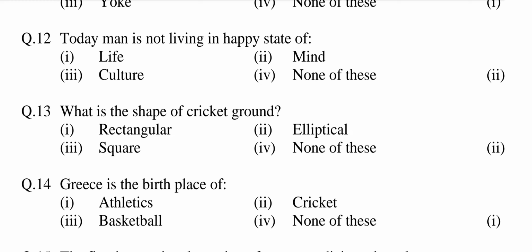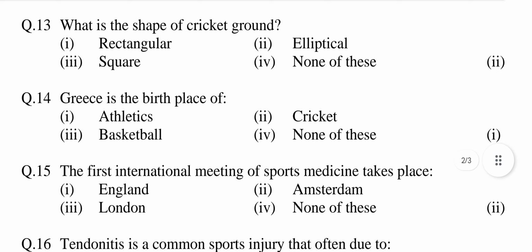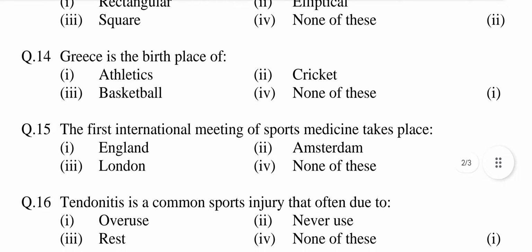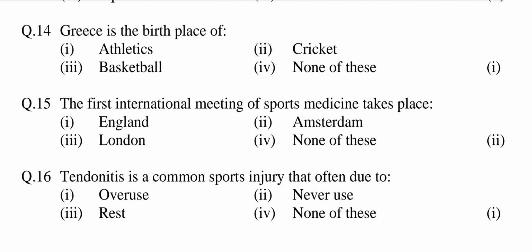Question number 13. What is the shape of cricket ground? Option first, rectangular. Second, elliptical. Third, square. Fourth, none of these. Answer is option second, elliptical. Question number 14. Greece is the birthplace of option first, athletics. Second, cricket. Third, basketball. Fourth, none of these. Answer is option first, athletics.